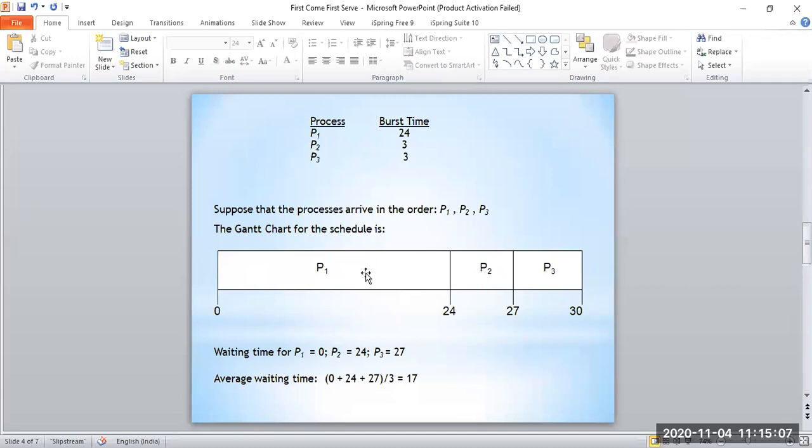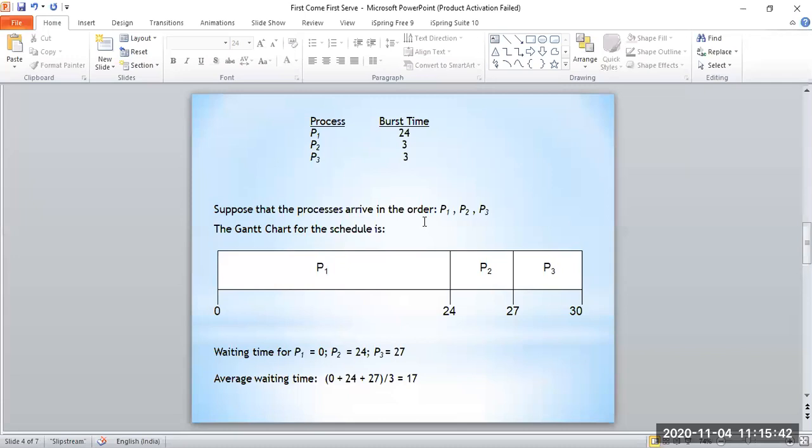Then P2 will be placed in the first place, and P2 will be allocated the CPU, and P2 will execute. And after P2 completes its burst time, it will again move out of the ready queue, right? So this happens continuously, in a loop, until all the processes P1, P2, P3 are completely terminated. Understand? So this is how first come first serve scheduling works.